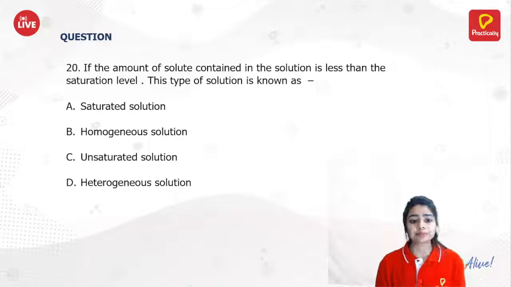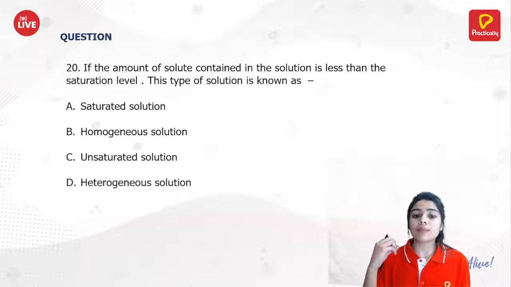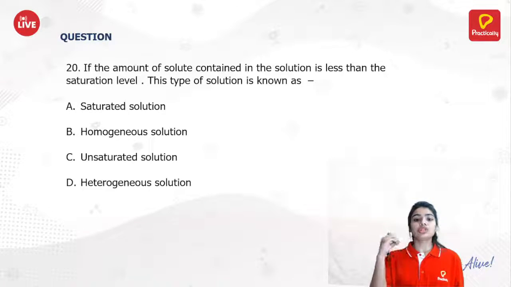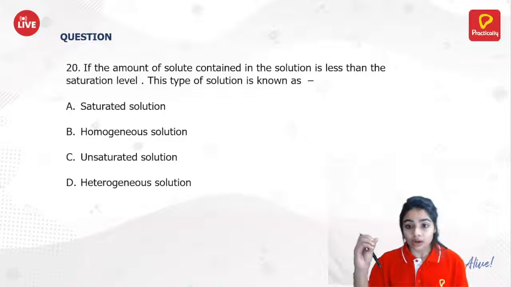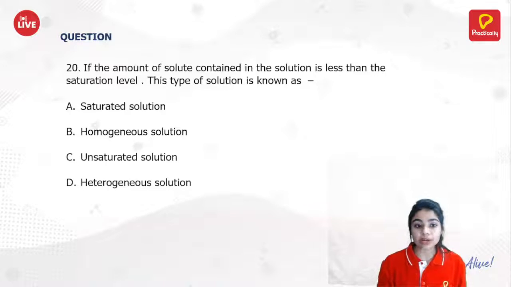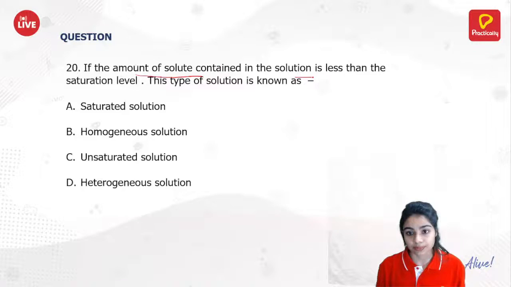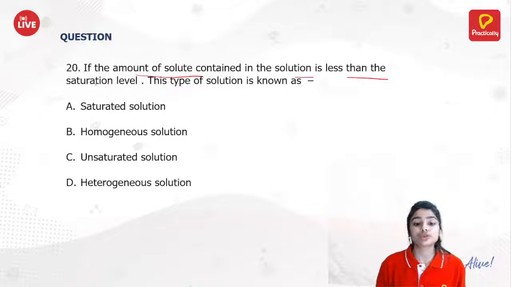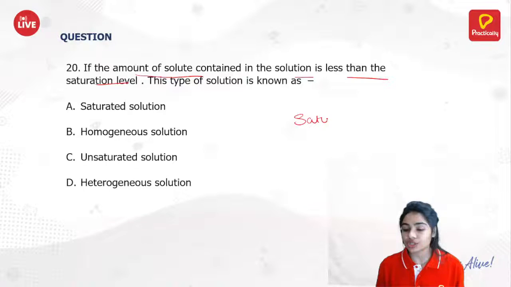If the amount of solute contained in the solution is less than the saturation level, look how the question is framed. If the amount of solute in the solution is less than the saturation level, that means we are having a saturation level.